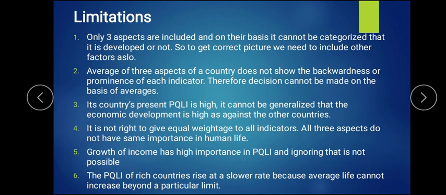I hope you are clear with the picture of the physical quality of life. It is based on three factors. The average of that is taken, and on that basis we try to give a grade to different countries. So it is very easy to calculate and know. If it is closer to 100, it is economically developed. If it is closer to 0, it is economically underdeveloped. So this is how we can grade the countries, nothing else. All these are the positives, and the limitations have been there. I hope you are clear with all the points.